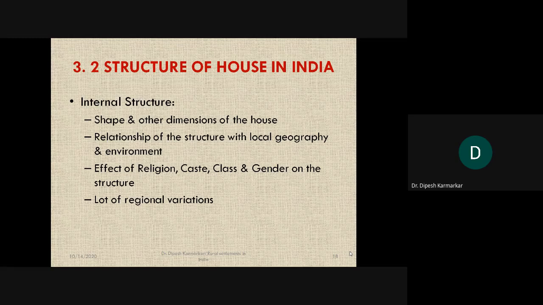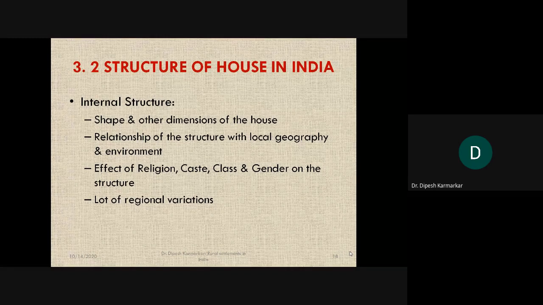So these are all the dimensions, the shape and structure aspects, which are studied by geographers. As I told you, it has a relation with the local geography and the local environment. It also has effects of culture, various aspects related to religion, caste, class, and gender. All these things affect the structure of your house.